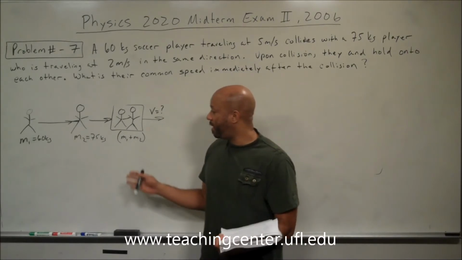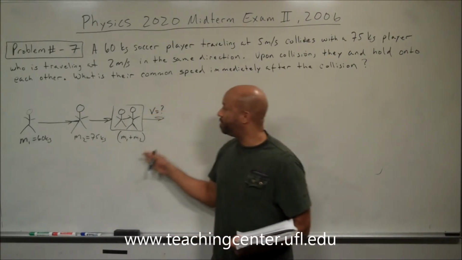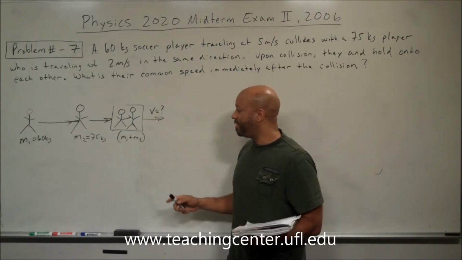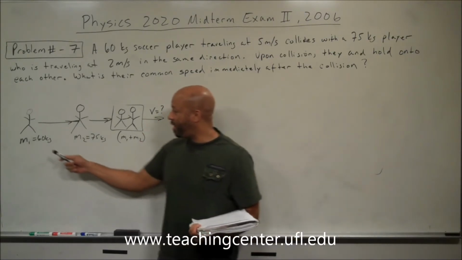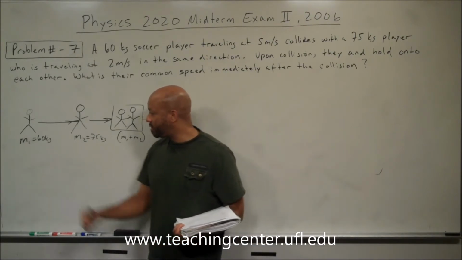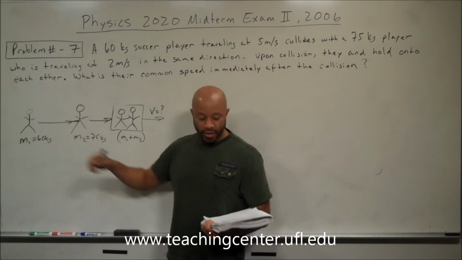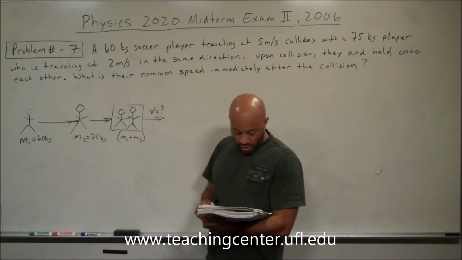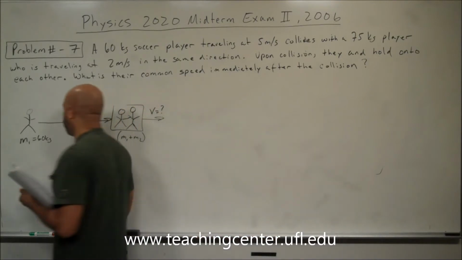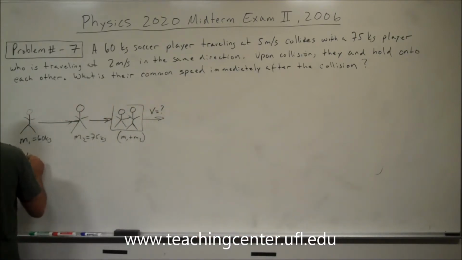Right, so I have an illustration of the problem statement. It's very crude, don't make fun of my drawing here. But we have a soccer player we're calling M1, with a mass of 60 kilograms, traveling at 5 meters per second, so his initial velocity is 5 meters per second.